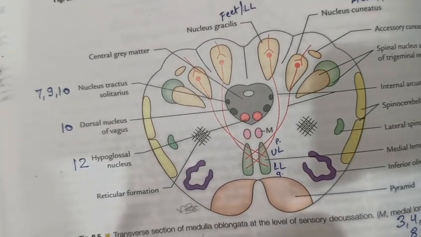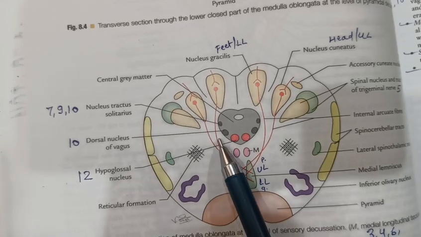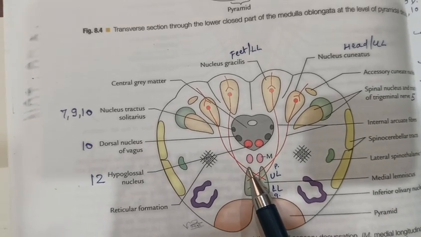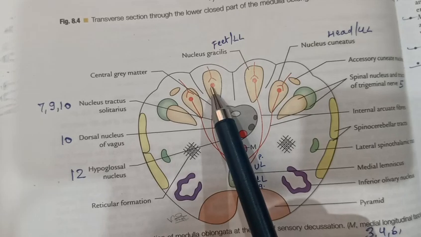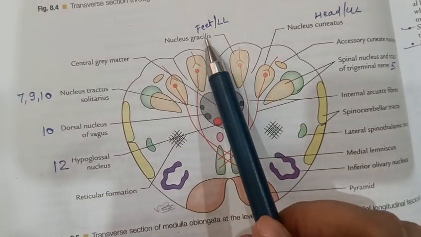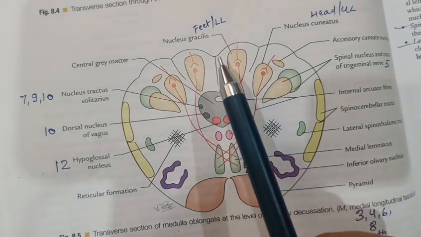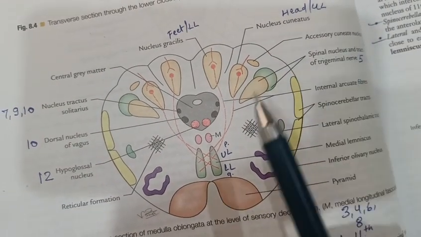Transverse section of medulla oblongata at the level of the sensory decussation. Sensory decussation means this decussation of internal arcuate fibers related with nucleus gracilis and nucleus cuneatus. Nucleus gracilis related with feet and the lower limb. Nucleus cuneatus related with head and the upper limb.